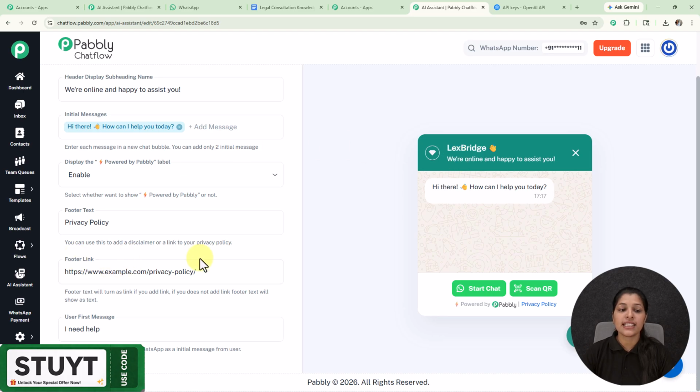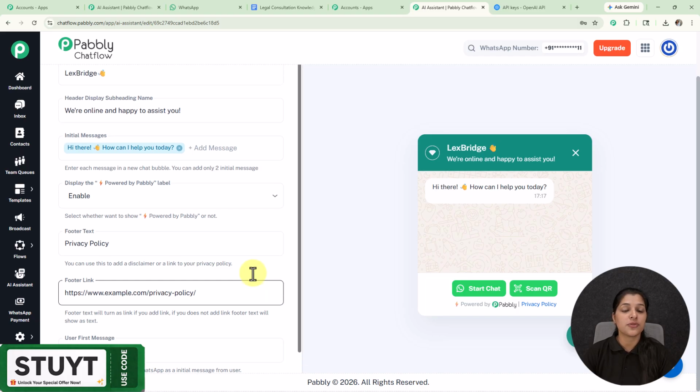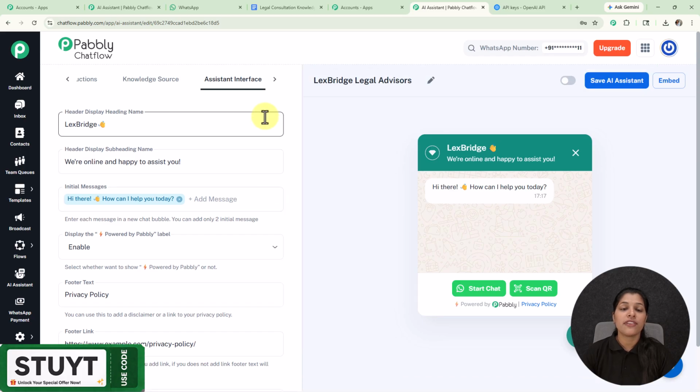And now we are getting this option for footer link. So here we are already getting a footer link, and afterwards we are getting this option for users first message. So this is the message which will be sent to WhatsApp from the user side. So you can modify it according to you.